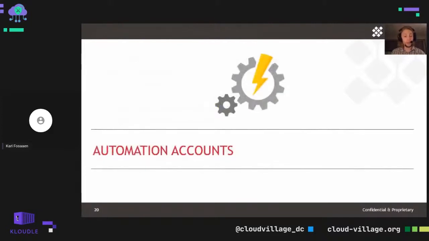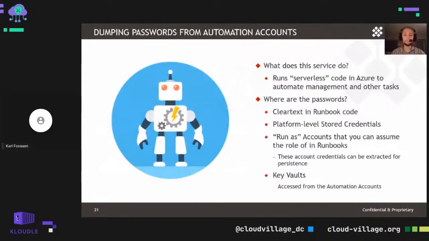So next up is automation accounts. It's one of my personal favorites within Azure here, but for automation accounts, you've got a service that basically runs serverless code for you to automate management and other certain tasks that you would want to handle within an Azure subscription. We're seeing automation accounts do all sorts of different things in subscriptions that we're dealing with, but primarily we see things like virtual machines being spun up or spun down in the Azure environment for things like cost management, or for update management, applying updates to any machines that need updates in that Azure virtual machine infrastructure.